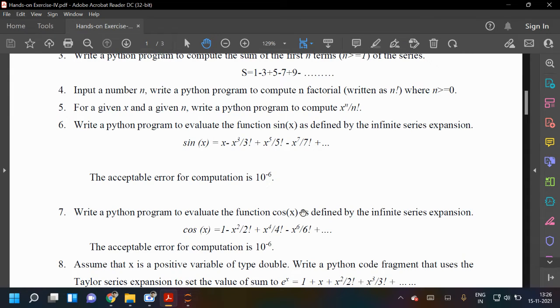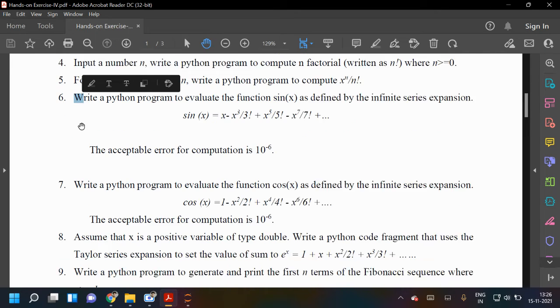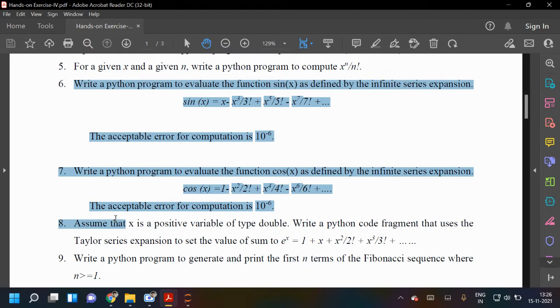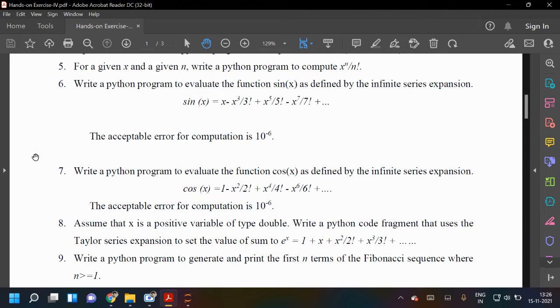Those who have done 6, please write in chat. Questions 6 and 7 are similar. In fact, 6, 7, 8, all three are similar. All are based on the series expansion.